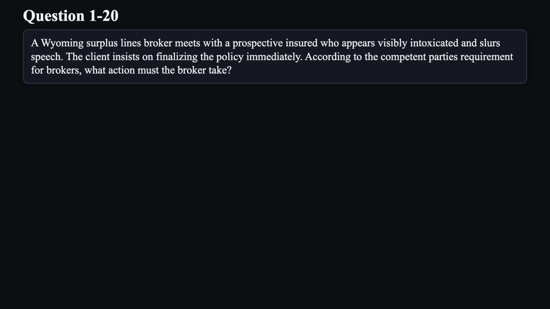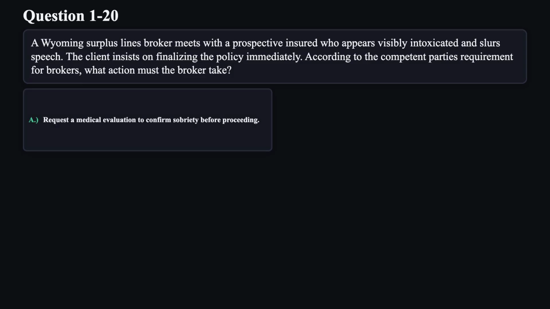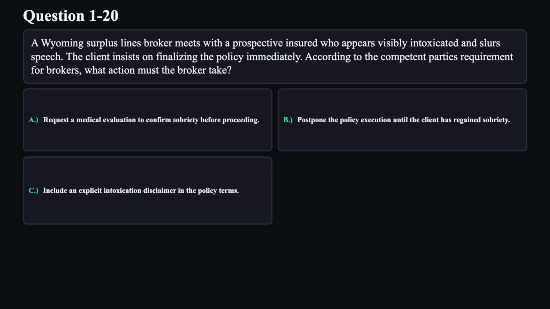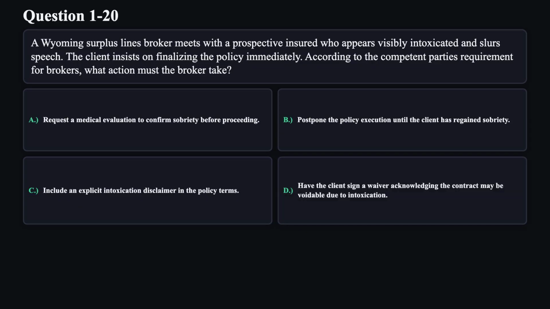Question 20. A Wyoming surplus lines broker meets with a prospective insured who appears visibly intoxicated and slurs speech. The client insists on finalizing the policy immediately. According to the competent parties requirement for brokers, what action must the broker take? A. Request a medical evaluation to confirm sobriety before proceeding. B. Postpone the policy execution until the client has regained sobriety. C. Include an explicit intoxication disclaimer in the policy terms. D. Have the client sign a waiver acknowledging the contract may be voidable due to intoxication.